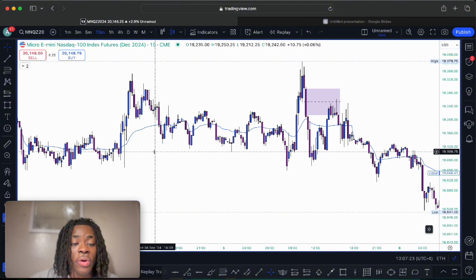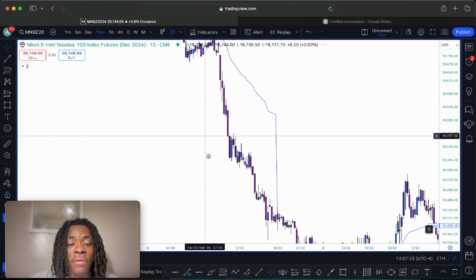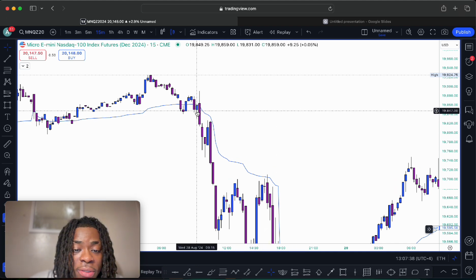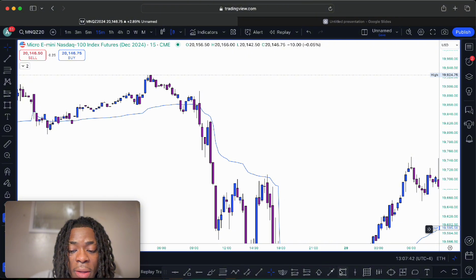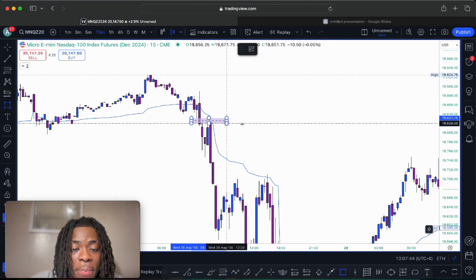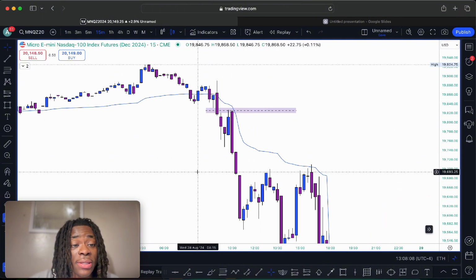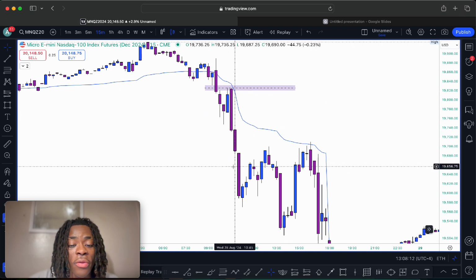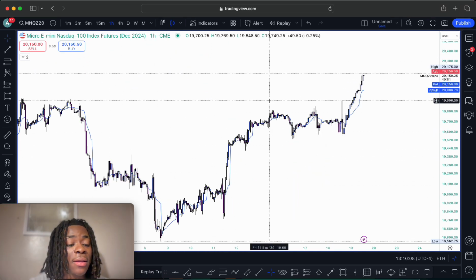Now let me show you one more example of a bearish fair value gap. So this example right here. As we can see, the first candlestick, the second candlestick, and then the third candlestick formed a gap in the market. As we can see, price came and retraced into this bearish fair value gap to displace farther towards the downside. So that's the end of this video.